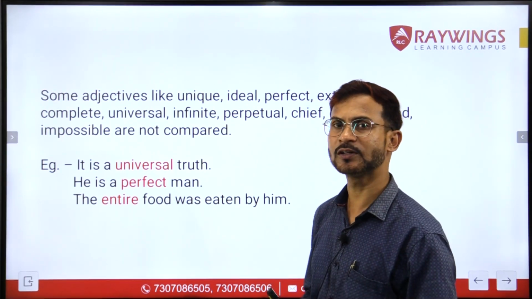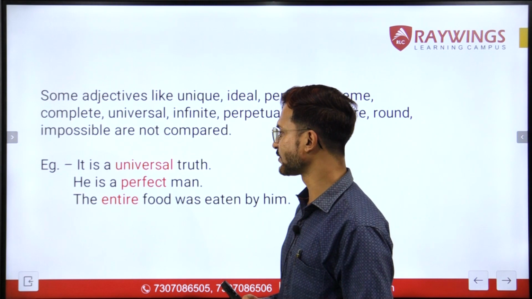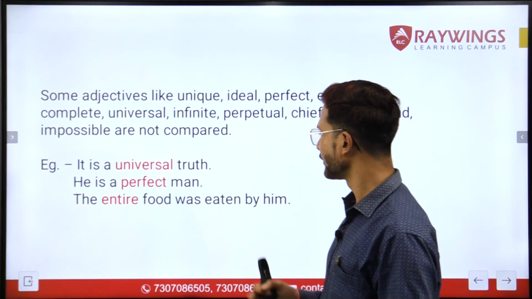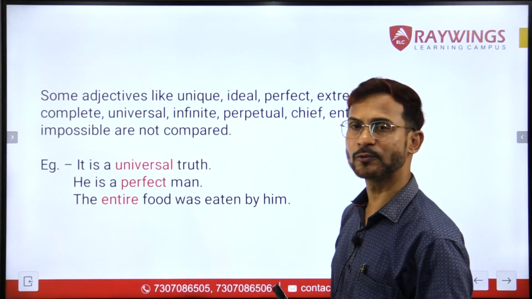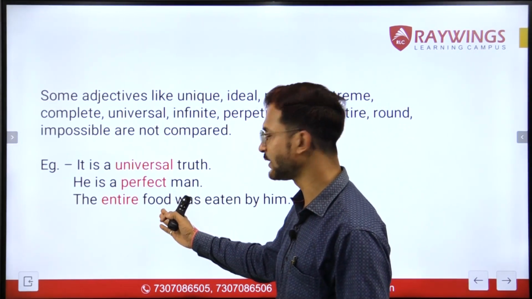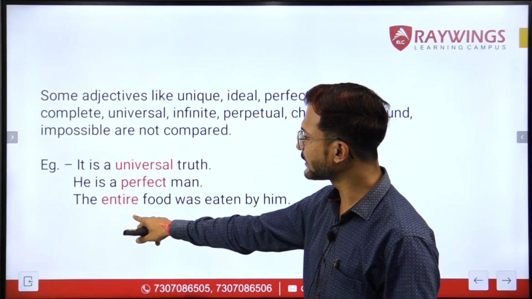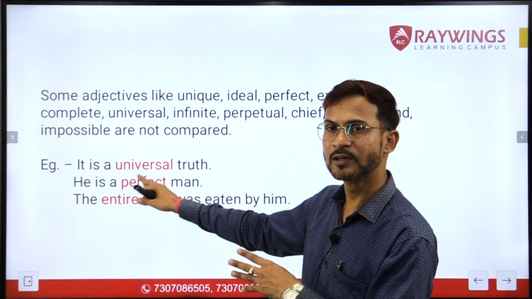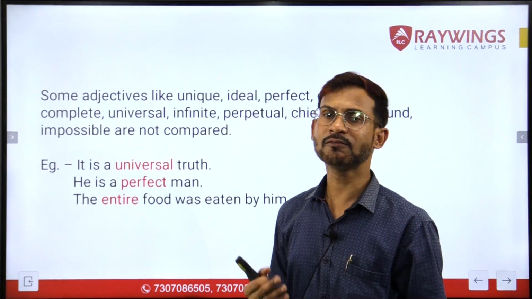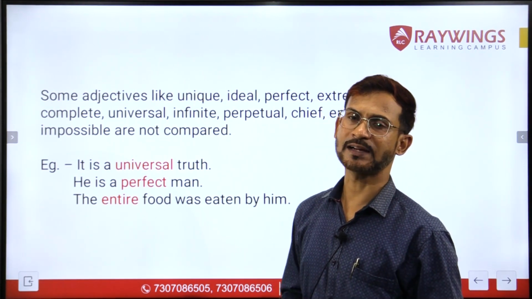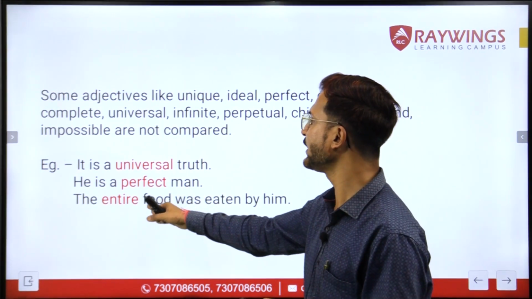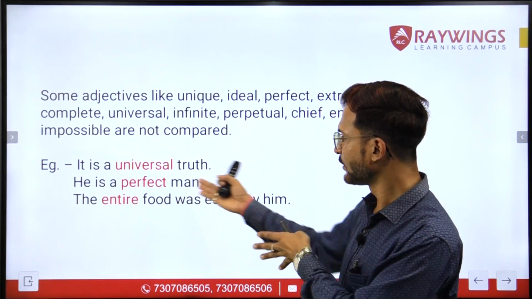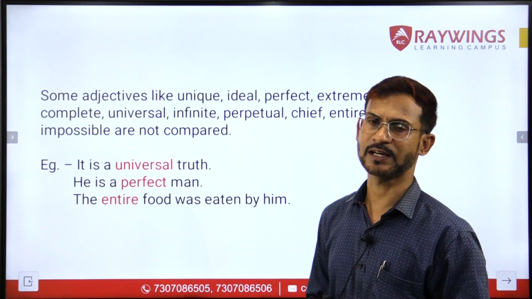Coming to the third example, it says the entire food was eaten by him. Here you can see food is a noun and entire is the adjective which is defining the quality of this noun food. The entire is never used for making comparison. I cannot make any comparison with any other food or any other item by using this adjective entire here.